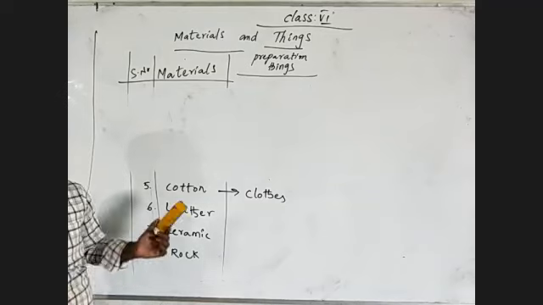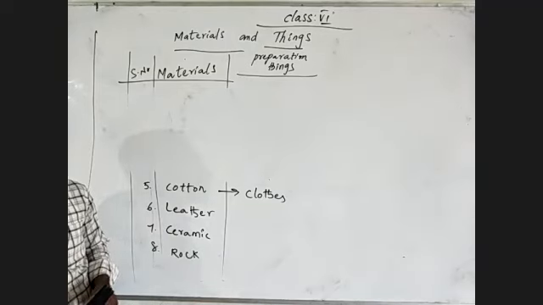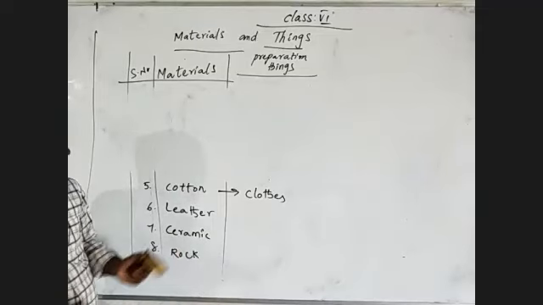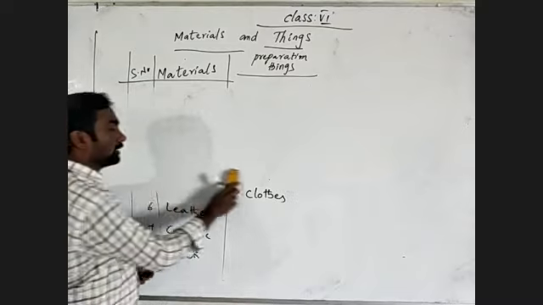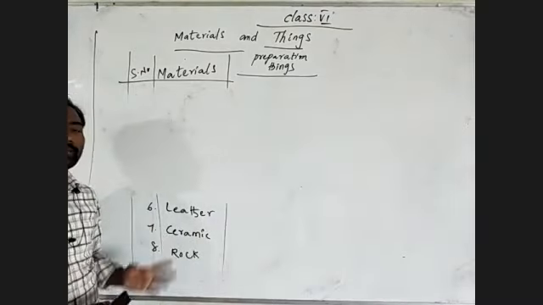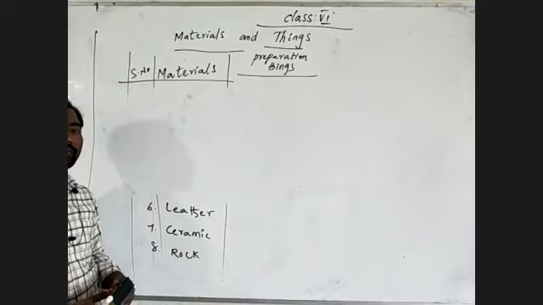In hospitals we are using cotton rollers. Most of their advantages are cotton. And from leather we are preparing shoes, belts, and most of the leather materials.